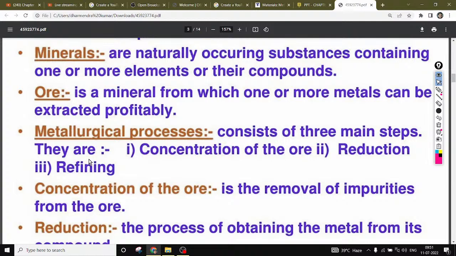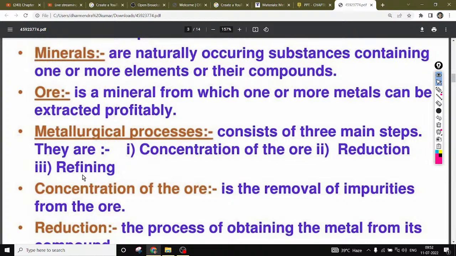And next, in the reduction process, if we have obtained some metals, there is some chance that the metal has some impurities, so by the refining process we can refine it, and by refining we can obtain the pure form of our metal, right? So this is the last process, that is refining.